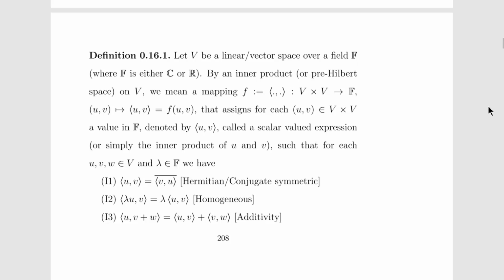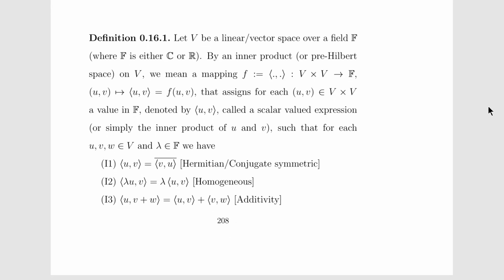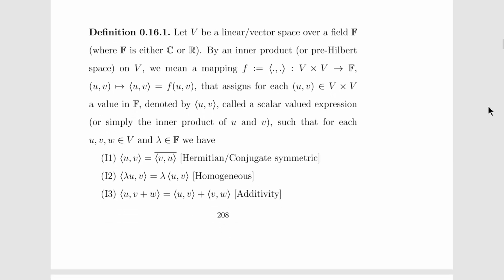So first of all, we define what is an inner product space. Let V be a linear or vector space over a field F, where the field F may be complex or real.